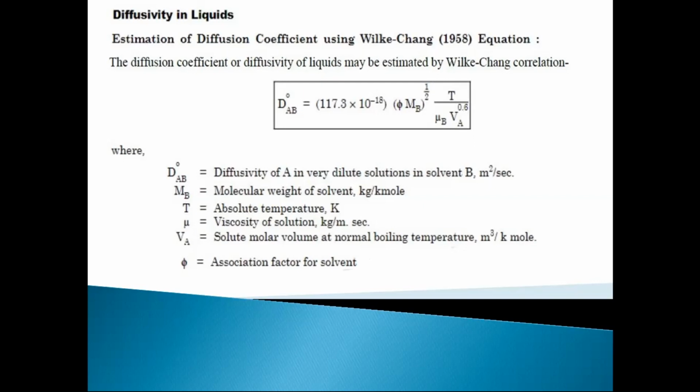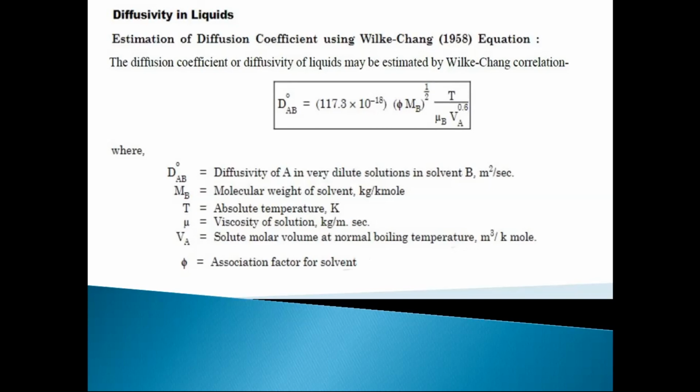Second, Mb is molecular weight of solvent and unit is kg per kilomole. T is absolute temperature, that is unit is K. And mu is viscosity of solution, that is, it is a dynamic viscosity. Remember, dynamic, and there are two types of viscosity. One is dynamic and another is kinematic viscosity. So it is dynamic viscosity and unit is kg per meter second. Va is nothing but solute molar volume at normal boiling temperature and unit is meter cube per kilomole.